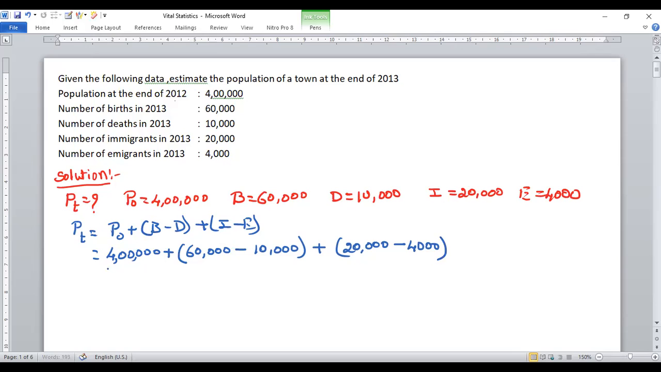Then that is equal to 4 lakh plus 60,000 minus 10,000, which is 50,000, plus 20,000 minus 4,000, which is 16,000. Then the final answer: 4 lakh plus 50,000 is 4 lakh 50,000, plus 16,000 is equal to 4 lakh 66,000. 4 lakh 66,000 is the population at the end of the year 2013.